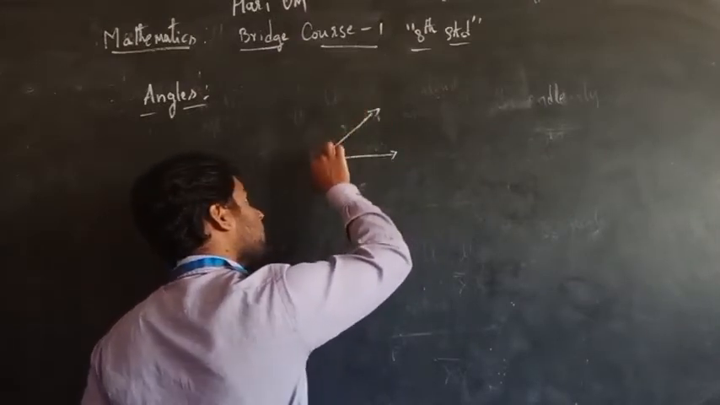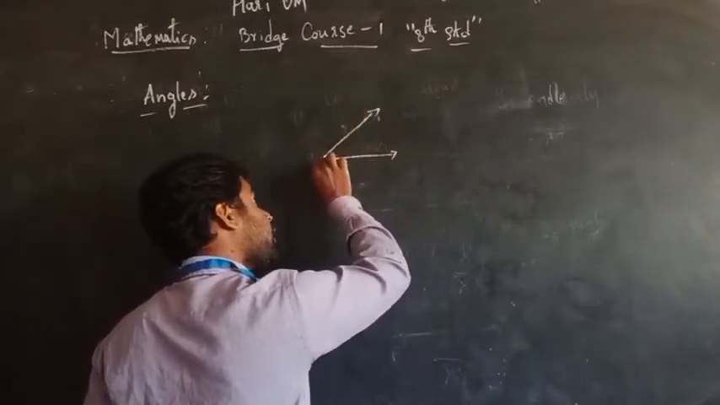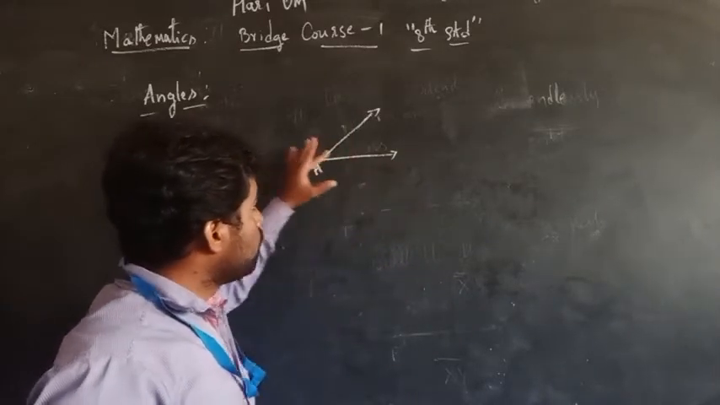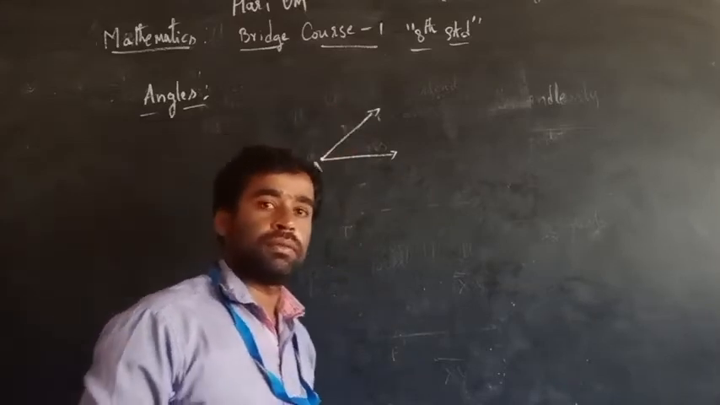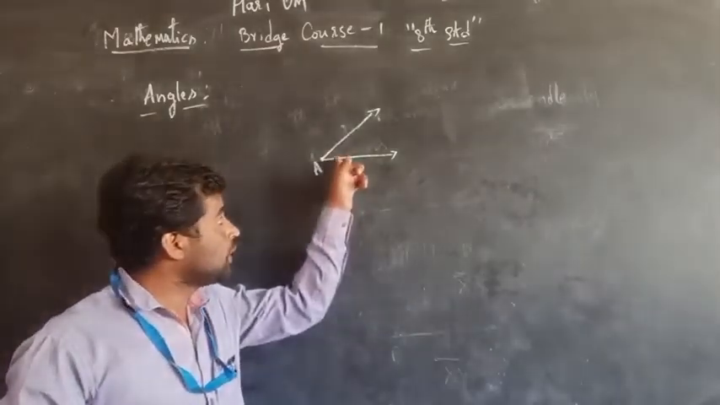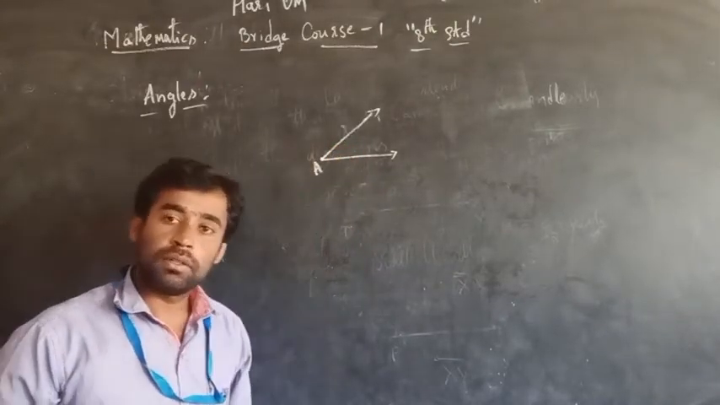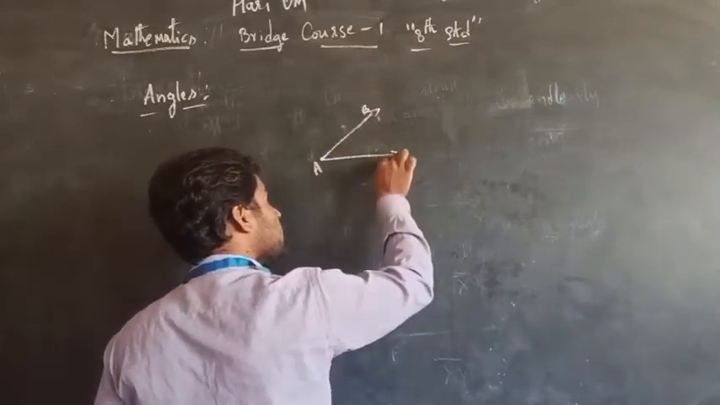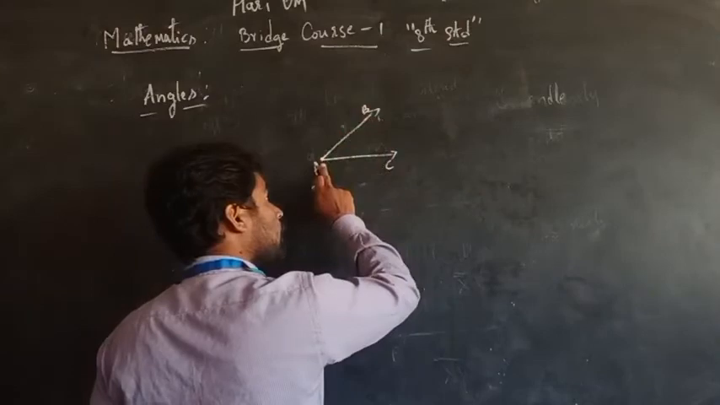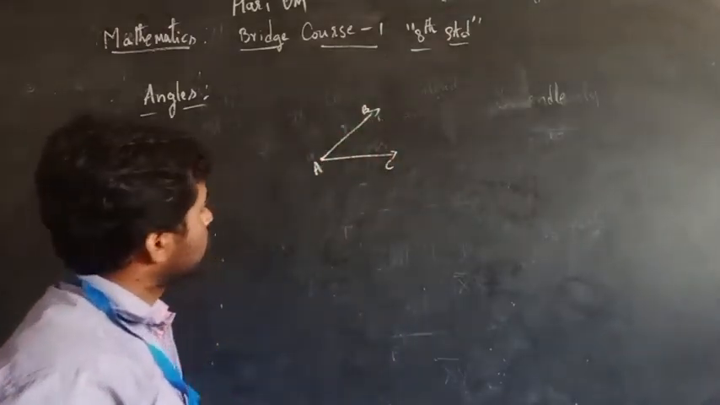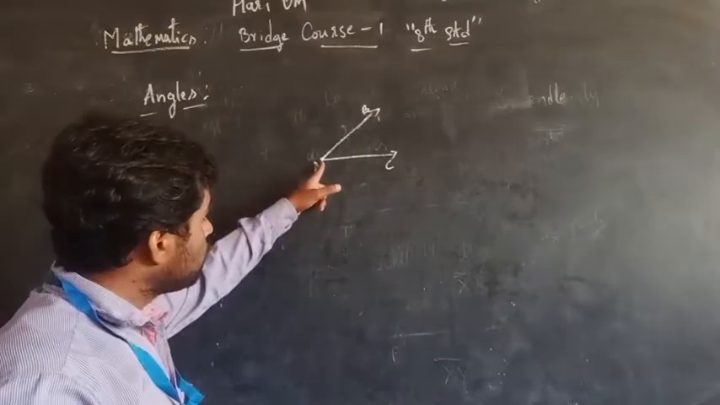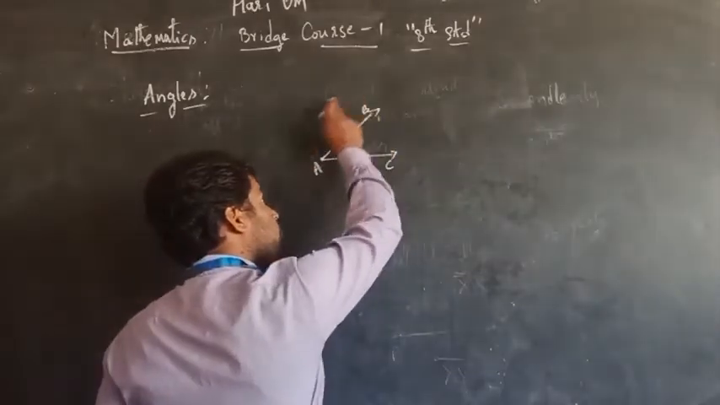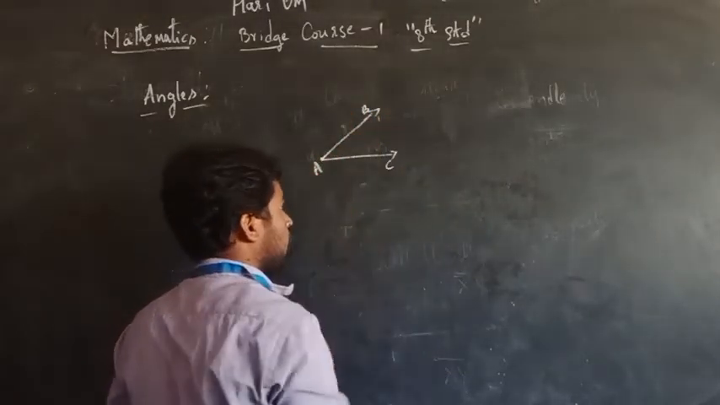See, the two rays are extended from one common point. Two rays are formed from the common end point. Then this region we call an angle. Is it clear? So now I take A, B, C. Here AB is a ray, AC is another ray. These two rays meet at the common point A. Both the rays have the common point A. Then the figure which is formed is what we call an angle.